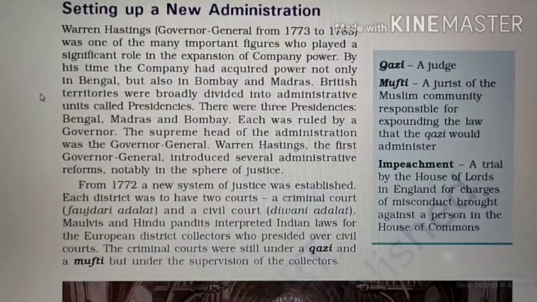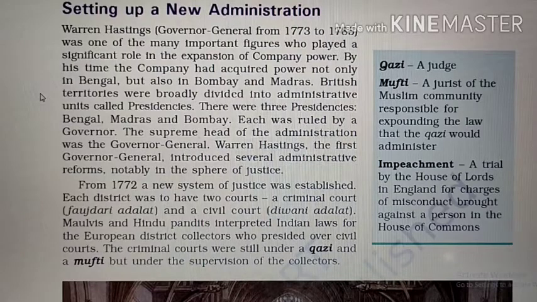Now if we talk about the setting up of a new administration, Warren Hastings, who was the Governor General from 1773 to 1785, played a significant role in the expansion of company power. During his time, the company had acquired power in Bengal, Bombay, and Madras. British territories were broadly divided into administrative units called presidencies. There were three presidencies: Bengal, Madras, and Bombay. Each was ruled by a governor.